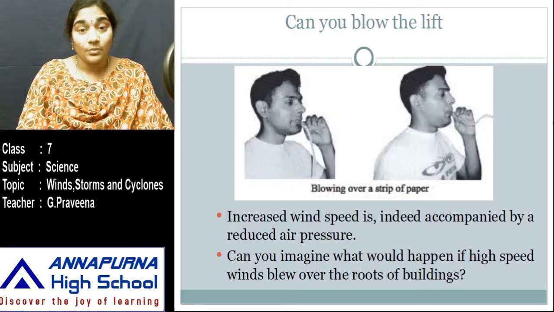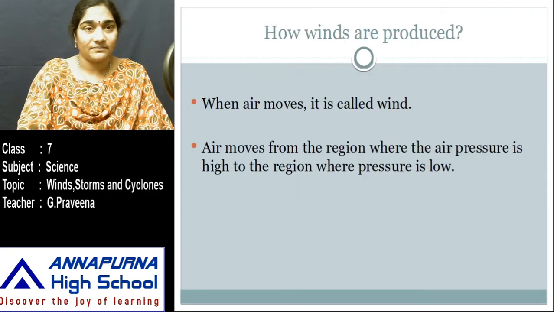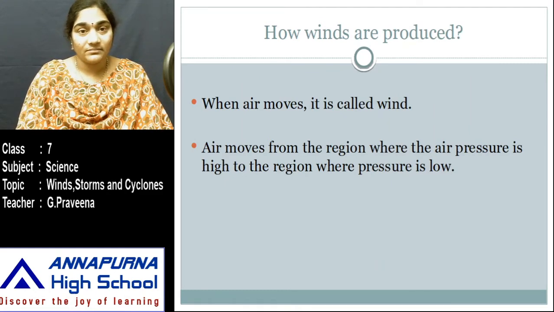Can you imagine what would happen if high-speed winds blew over the roofs of buildings? What happens? If the roofs are very weak, you could have experienced that the roofs are blown away. Then what are these winds? When air moves, it is called wind. We all know that winds bring rains. And why are they destructive?